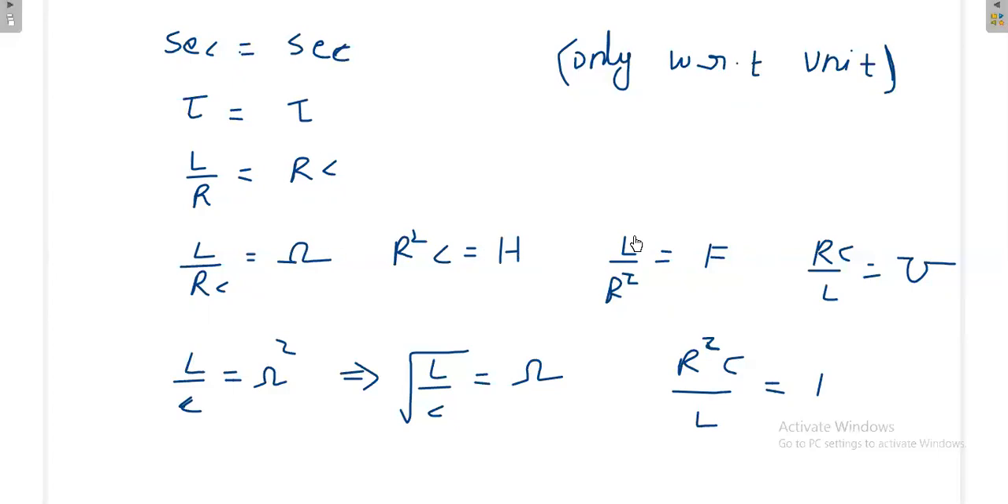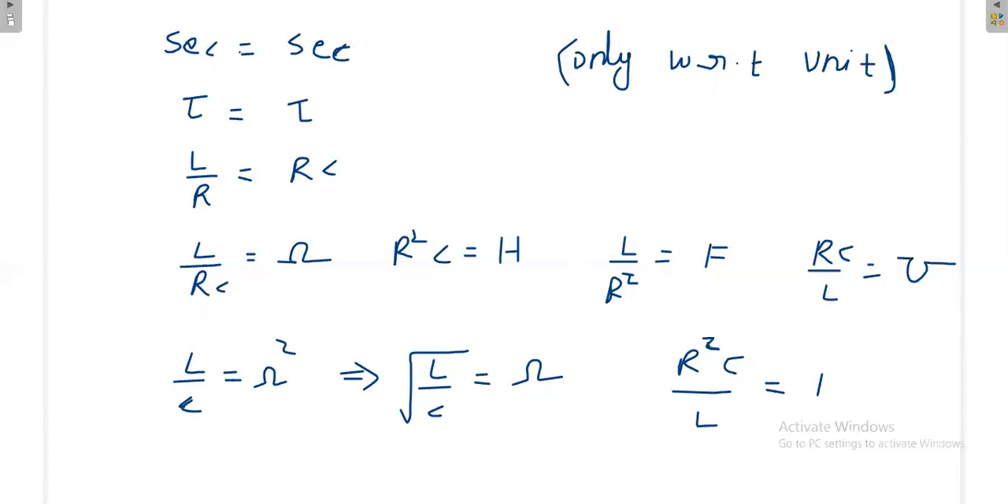If it is L by R square, then it is only with C, that is Farad. If it is RC by L, then it is 1 by resistance, that is mho. If it is L by C, this is resistance square, that means ohm square. If it is square root of L by C, then simply it is ohm. Or otherwise, if it is R square C divided by L, simply the value is 1. So this relation we can use with respect to unit only.